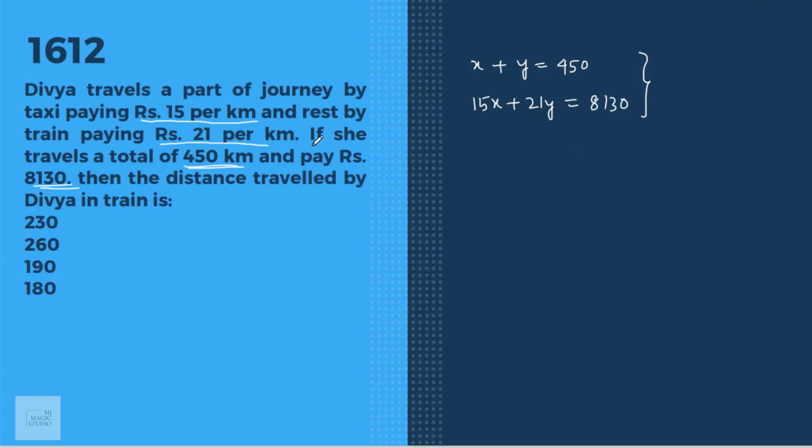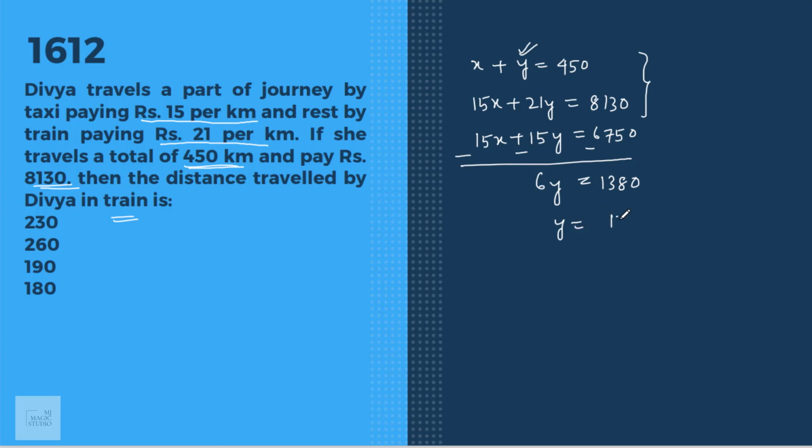Let's multiply this by 15. Let's see what is asked. Distance traveled by train, that means the value of Y is asked. Let me multiply this by 15. I'll get 15X plus 15Y equals 15 into 450, 6750. If I subtract, 21 minus 15 is 6Y equals 1380. Therefore, distance traveled in train is 1380 by 6, that is 230 kilometers. That is in option A.